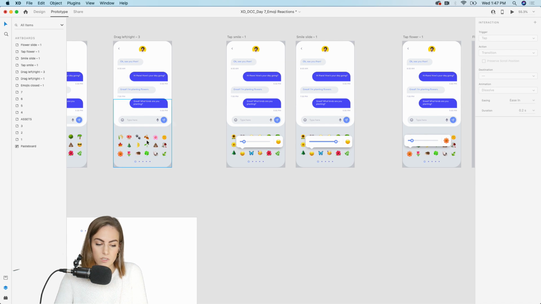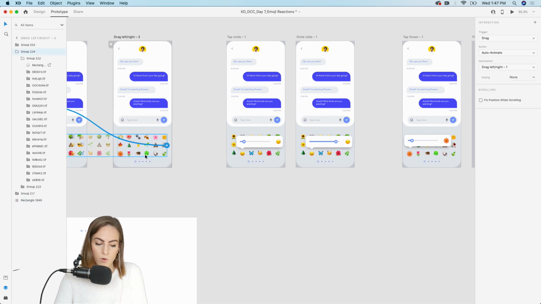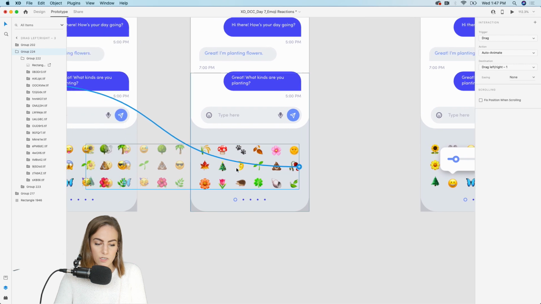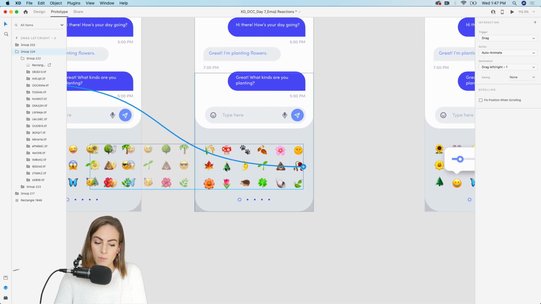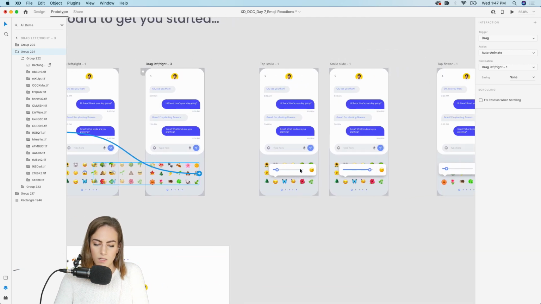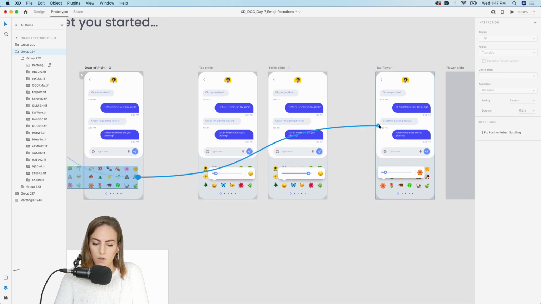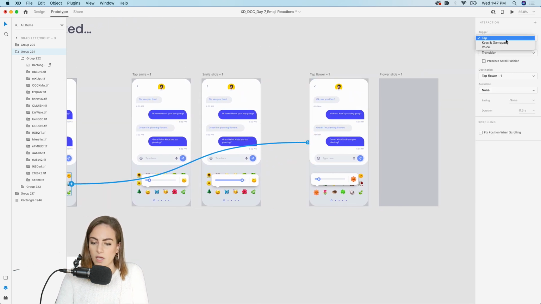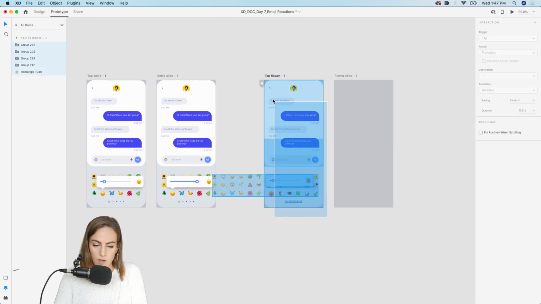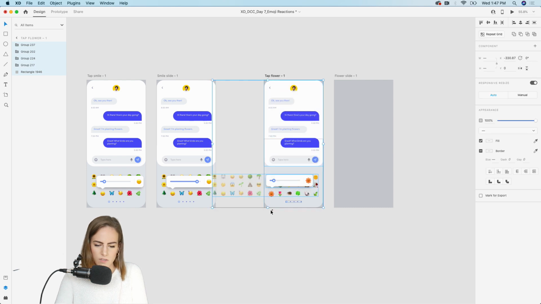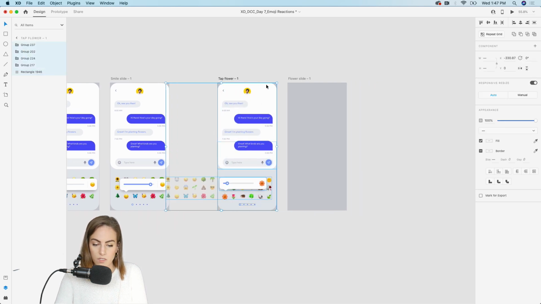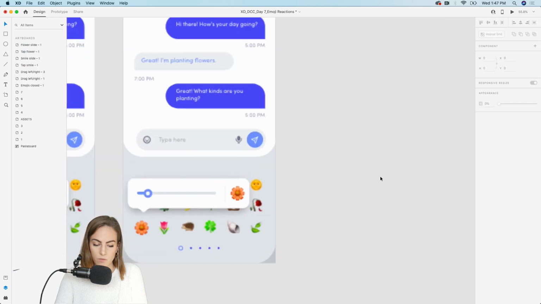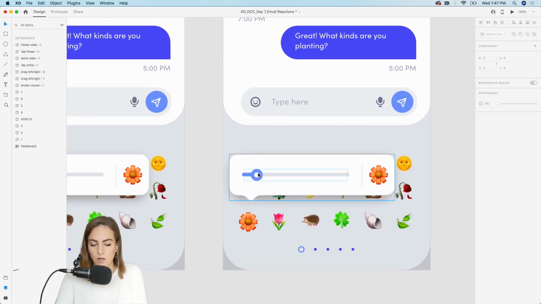Again, we're just going to select this whole artboard area, and you'll see we already have a trigger going back, dragging this whole emoji area back to the previous artboard. But again, we can press this plus icon and that will let us have another interaction. So the tap trigger, and that will bring up this. So let's copy all of this. Let's go back into the design tab. Copy all of this, paste it over here, and we're just going to auto animate that slider.